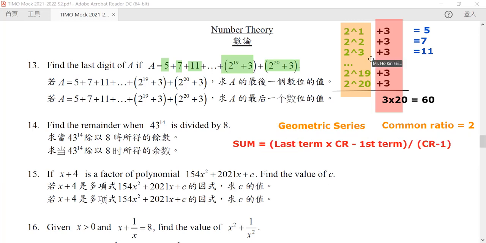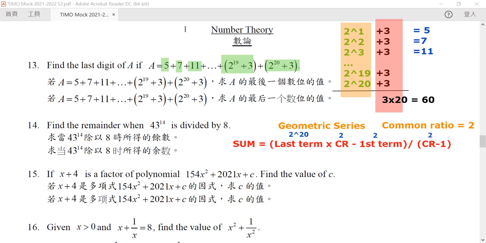Our last term is 2 to the power 20. Our first term is 2. Our common ratio is also 2.